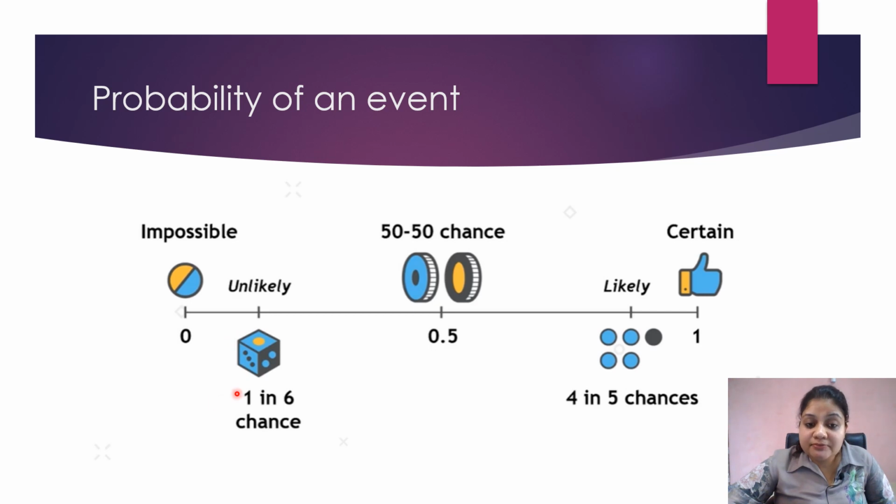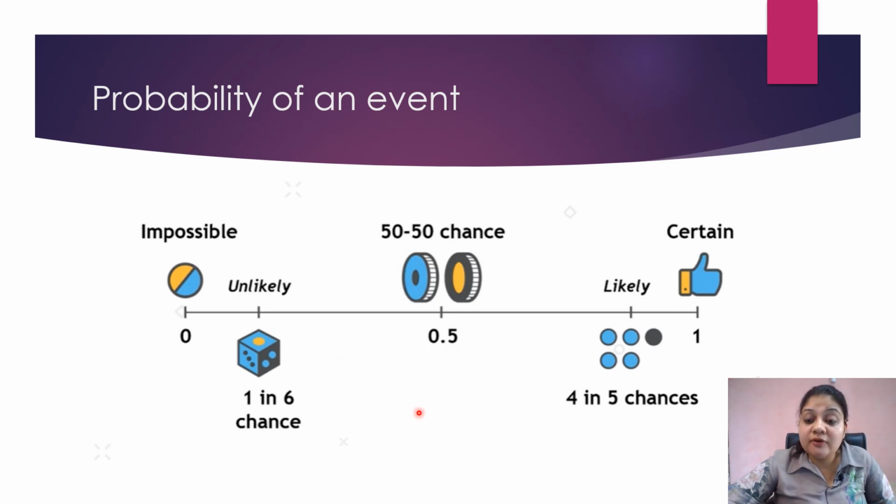Now let's take a very simple example of rolling a dice. We all have played with dice. A dice has 6 faces, and on each face it has one number from 1 to 6. Now I want to find out the probability of getting a 4. Now, 4 is only on one face, so it will occur 1 out of 6 times. So the probability of getting a 4 is 1 by 6. So this is an unlikely event.